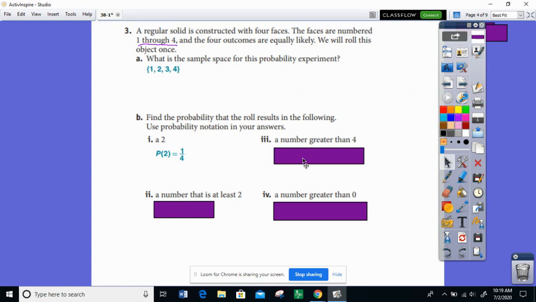That's why the probability of rolling a number greater than 4 is actually 0. Sorry, that should not be 0 divided by 6. That should be 0 divided by 4. 0 divided by 4 is 0.